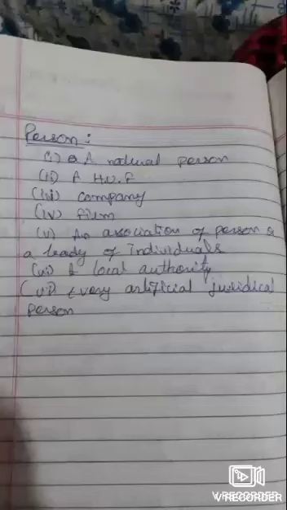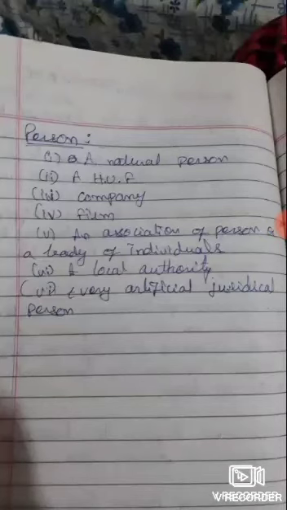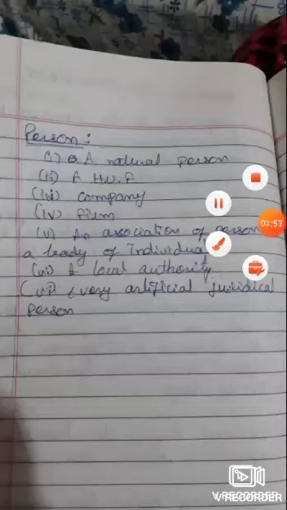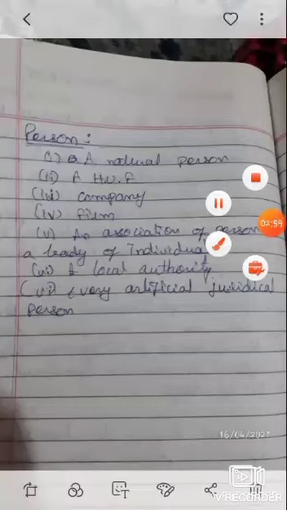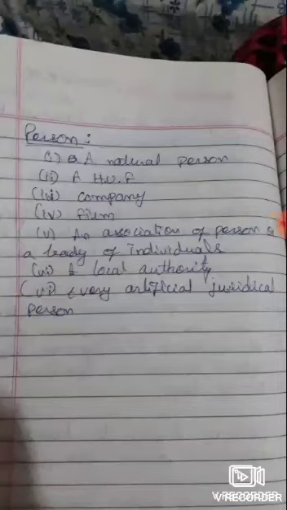Now let's discuss person once again. A person is a natural person, or HUF, or a company or firm, or an association of persons, or body of individuals, or a local authority, and every artificial juridical person comes under person.